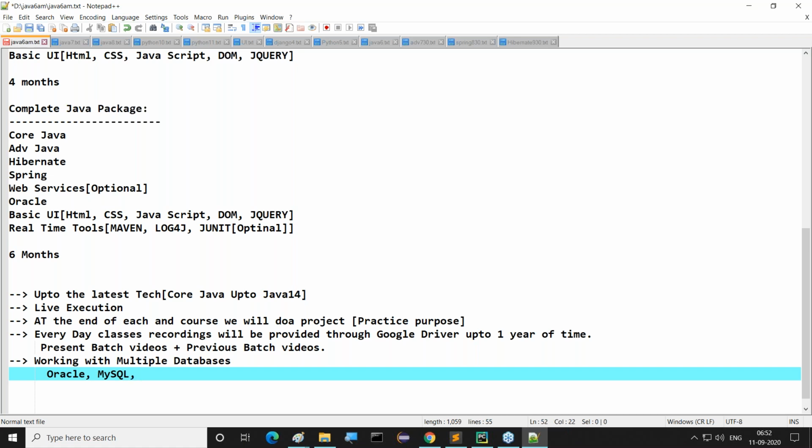Then MongoDB. Nowadays it's getting most popular outside. This one also we are going to see, how to install it and how to use it for our applications.